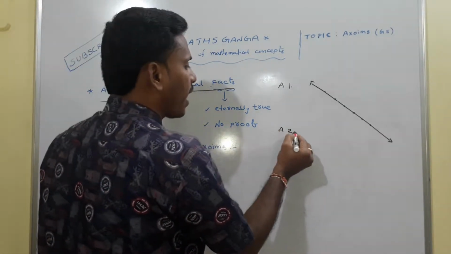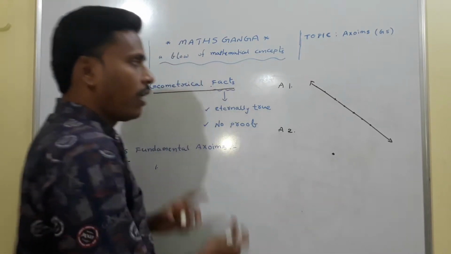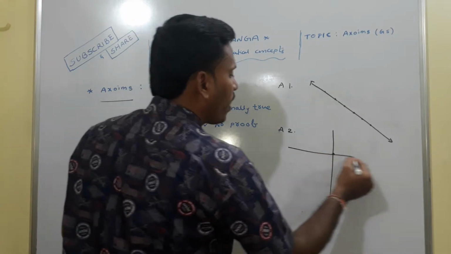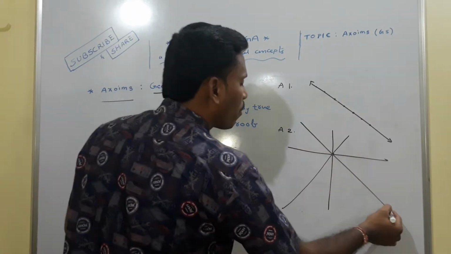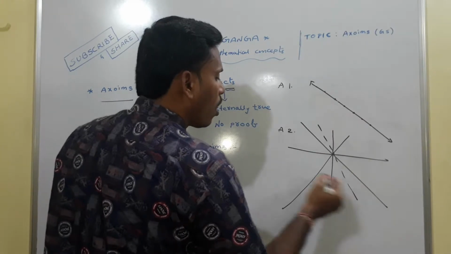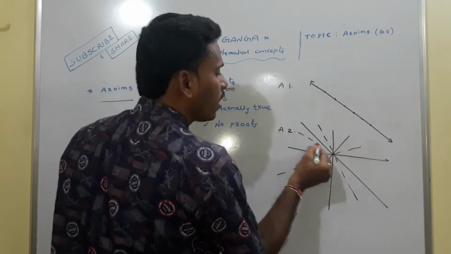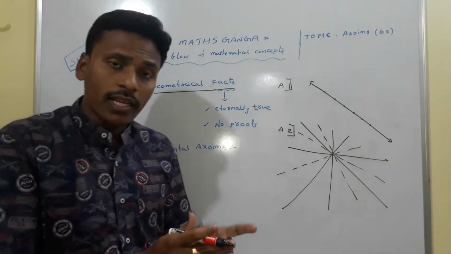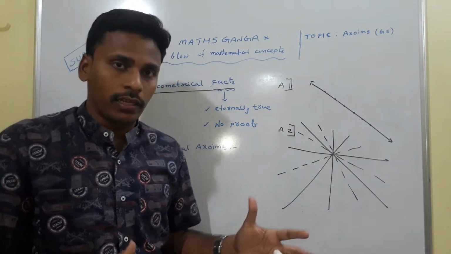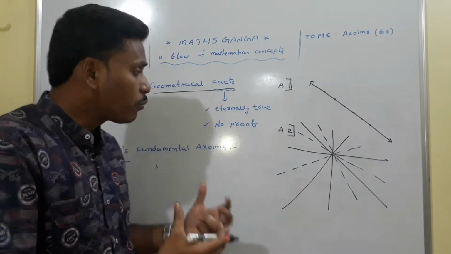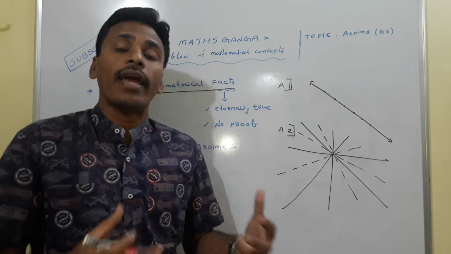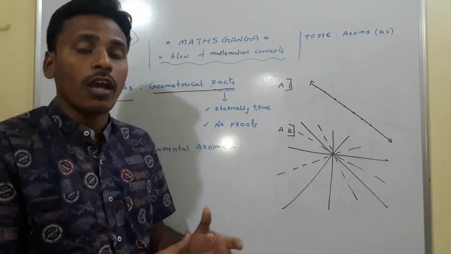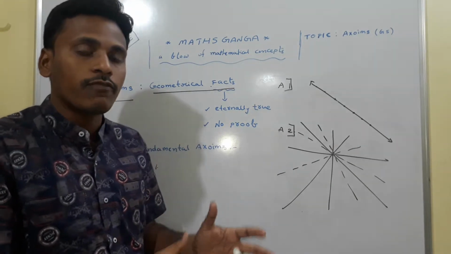And the second axiom is, if you have a point on a plane, through this point there exist infinite number of lines. There exist infinite number of lines passing through a given point of the plane. This is another axiom. Axiom 1 is that there exist infinite number of points on a line. Clearly it requires no proof. Axiom 2 is that there exist infinite number of lines passing through one given point on a plane. It also requires no proof. These two statements are very obviously clear, so we consider them fundamental axioms.